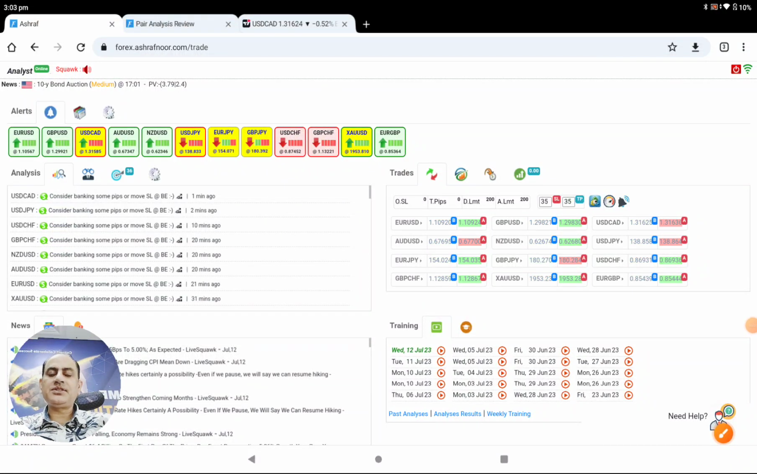Today is the 12th of July 2023. What a blessing day, guys. Most of the traders bank amazing profit.